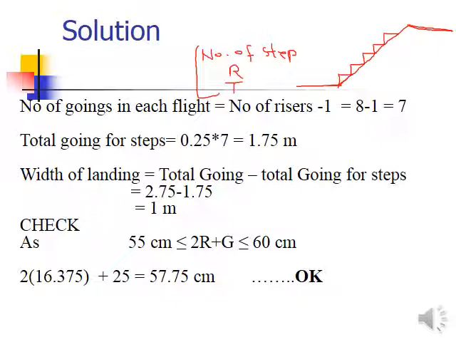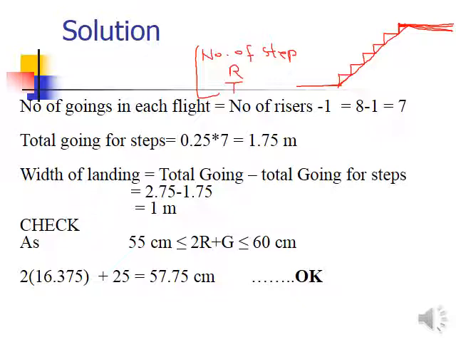So what do you think about the last step? Now, the last step will give you the riser as it is, exactly equal to the story height, I mean till the finished floor level. But the tread will be a part of the landing. It will not be a separate component. Okay, that's very important to understand.